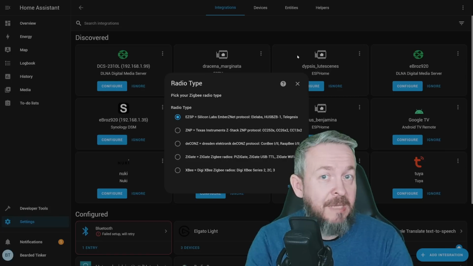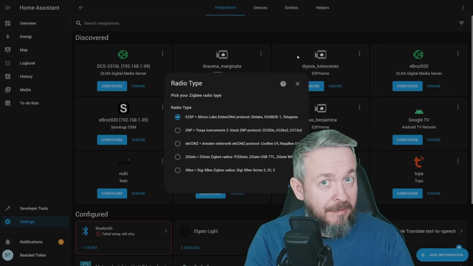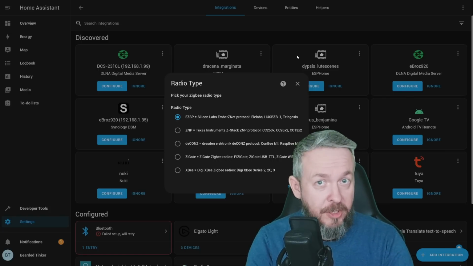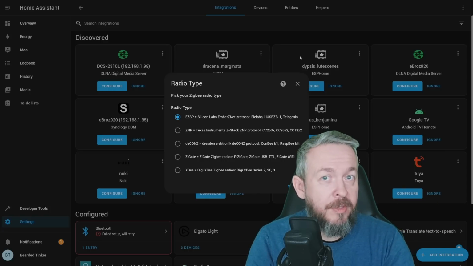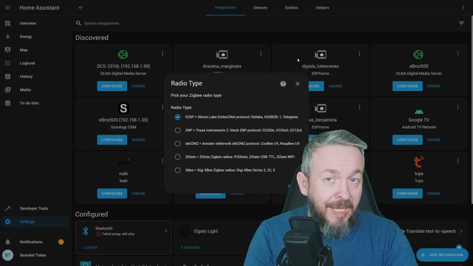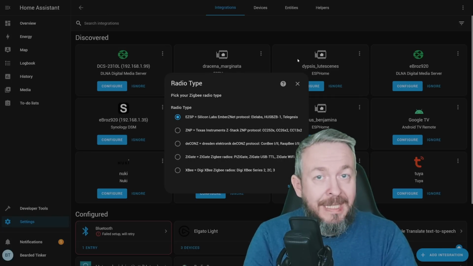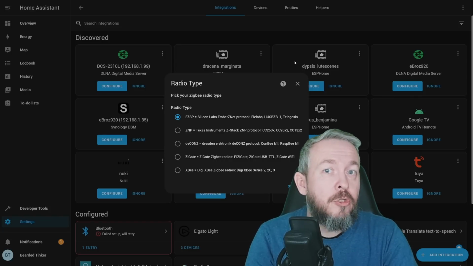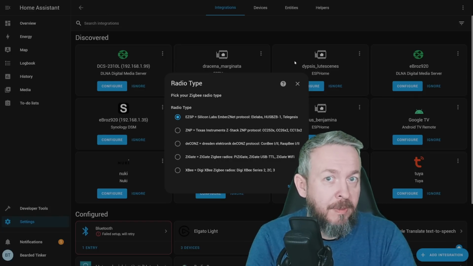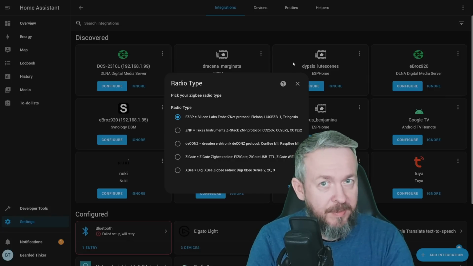Unlike Zigbee2MQTT, ZHA unfortunately doesn't have a comprehensive database or a list of devices that are known to work with ZHA. Instead, they have something, and I will be leaving a link down in the video description, that allows you to browse it manually and see if your device is on the list. If it's on the list, the device should potentially work with ZHA. I'll mention that in a couple of seconds.